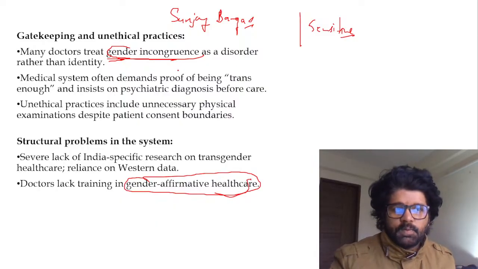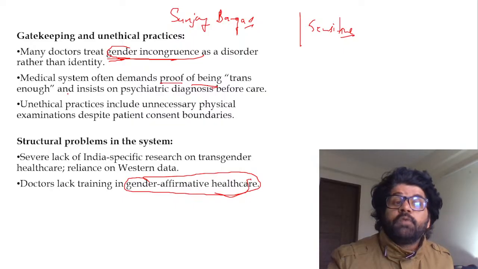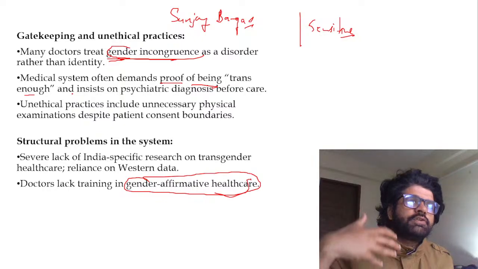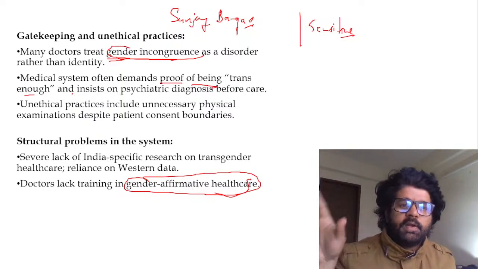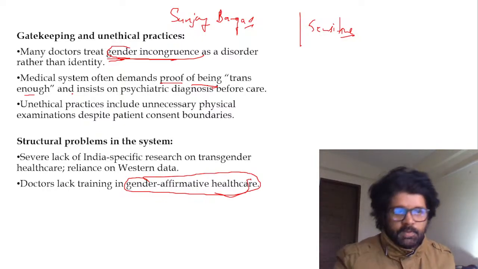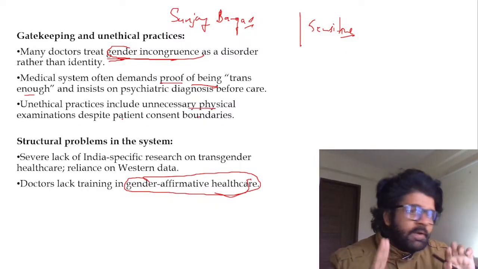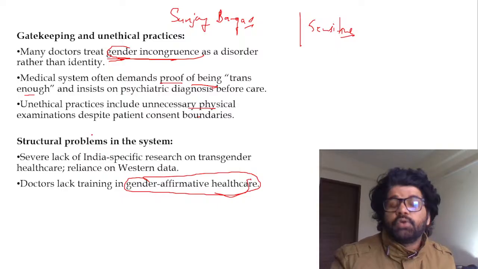So if doctors are feeling like this, think about the common people. The medical system often demands proof of being trans enough: convert yourself, have more testosterone, do all these things, then only you'll be a trans man. Otherwise you're still a woman. Unethical practices, like let me check whether you're actually a man or a woman, and unnecessary physical examination are still an issue, and we have to take care of it.